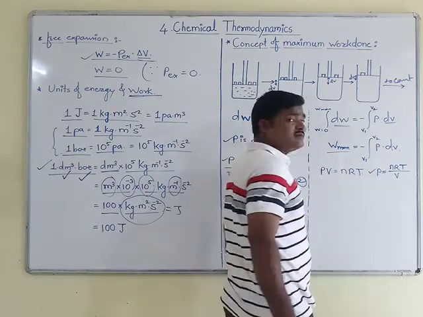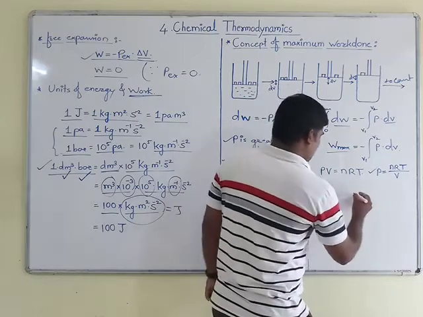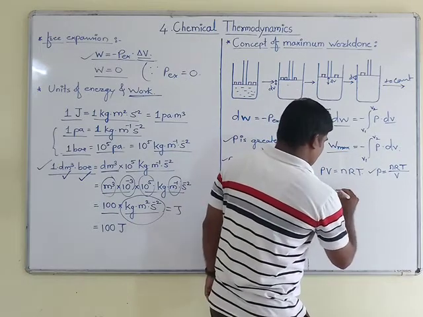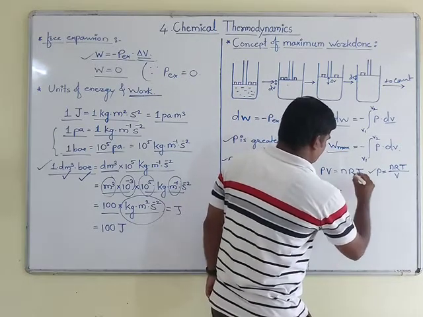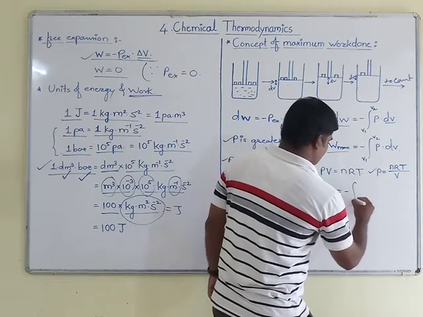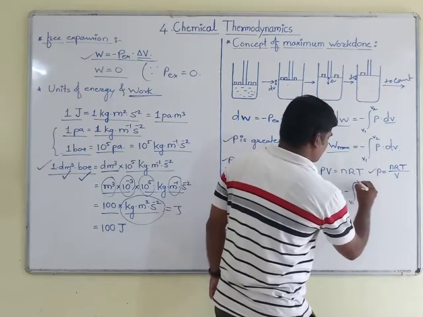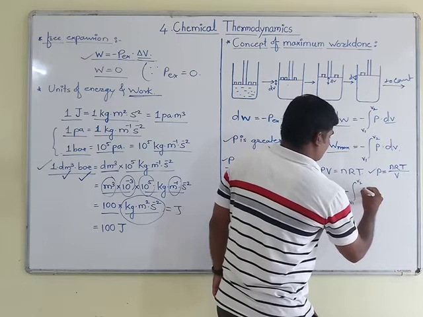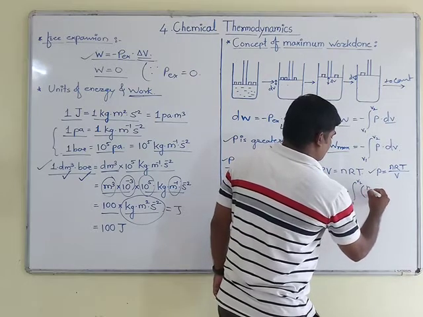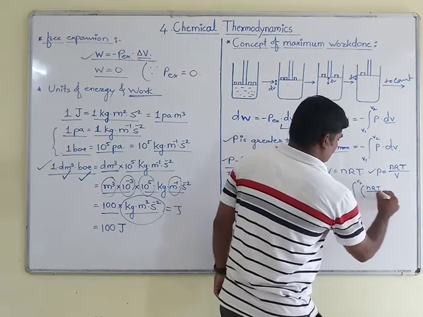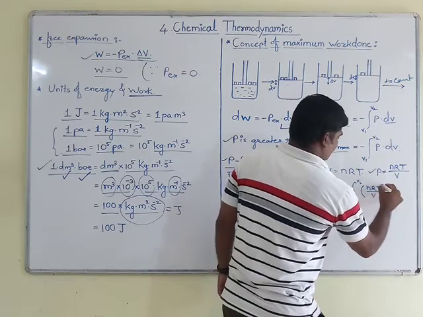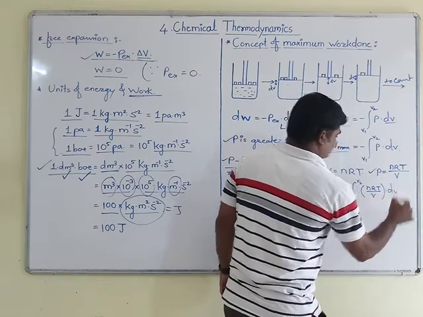So I will substitute this value in this equation: minus integration between limits V1 to V2, and inside the bracket nRT upon V, dV.